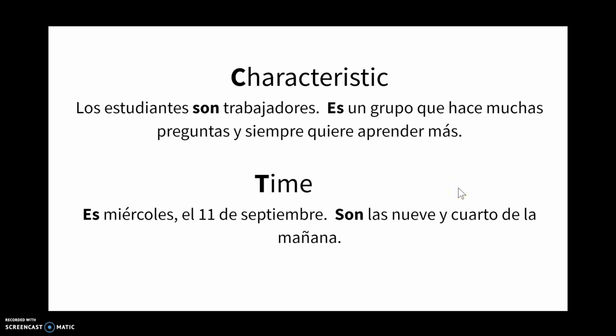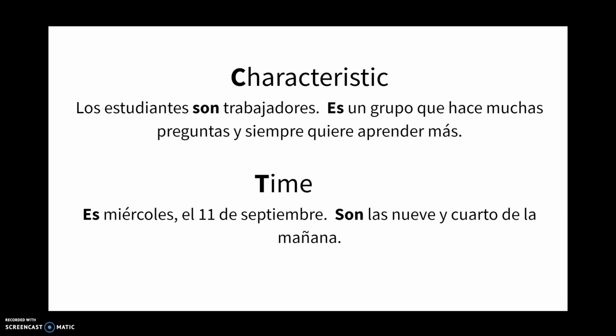Characteristics are more specific. So when we're talking about characteristics, we're really talking about traits that are very specific to a certain group of people or a certain individual or a certain place. So the description is more general, characteristic is more specific.